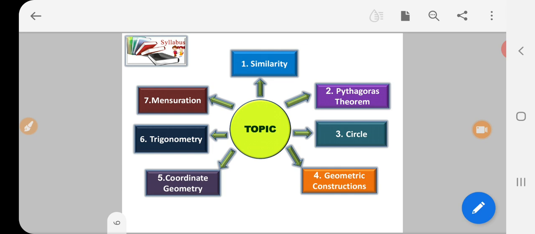Fifth one is Coordinate Geometry. Sixth one is Trigonometry. And the last topic, seventh, is Mensuration. So your textbook consists of these 7 topics, and marks allotted for the board exam are 40 for the written examination and 10 for internal evaluation. So totally 50 marks are there.